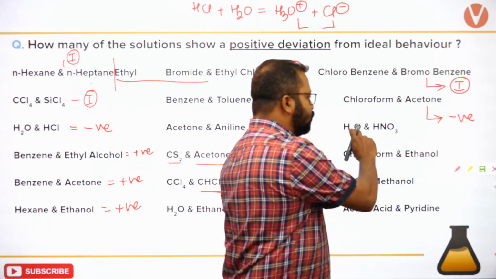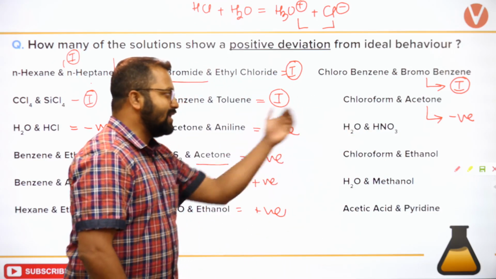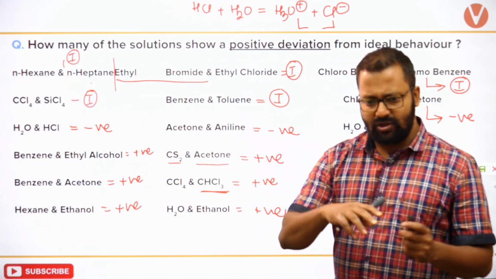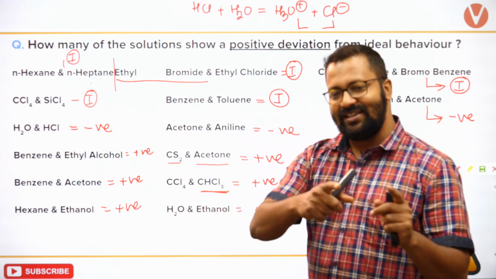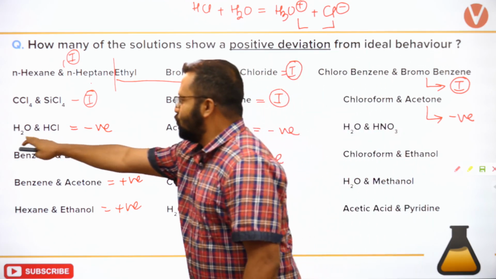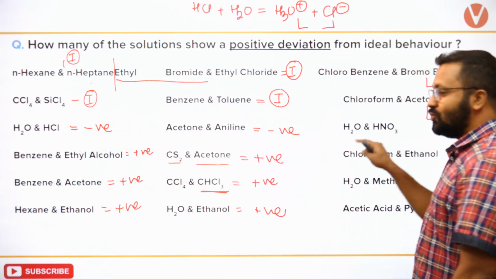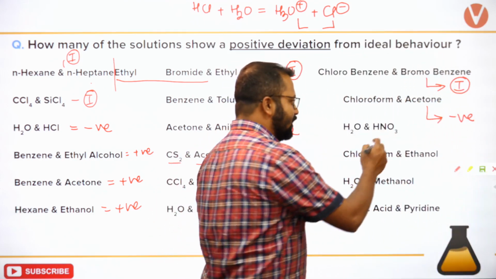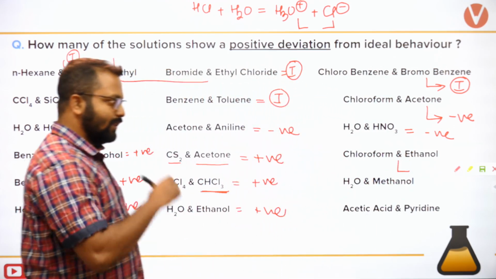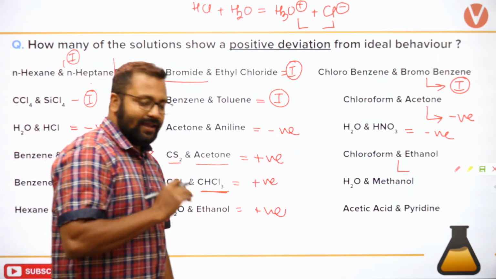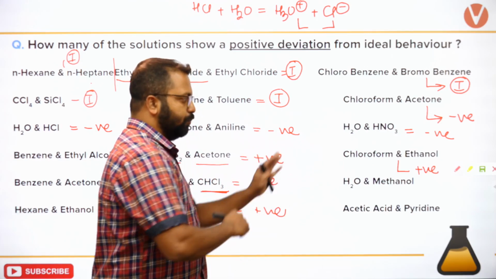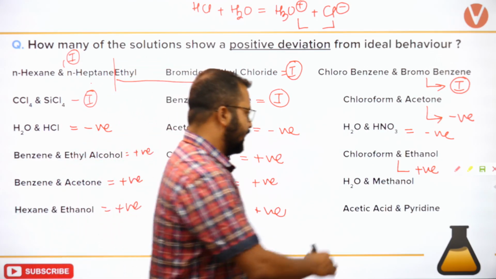negative. H2O HNO3, बताइए. H2O HNO3 would be the same case as H2O HCl, isn't it? Phosgene नहीं बनाता यार. Phosgene is formed when chloroform reacts with oxygen. So H2O HCl scenario and H2O HNO3 scenario is gonna be the same. So this will be negative. Chloroform and ethanol will show positive deviation. Both are polar but different polarity.